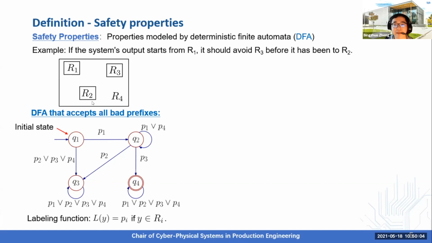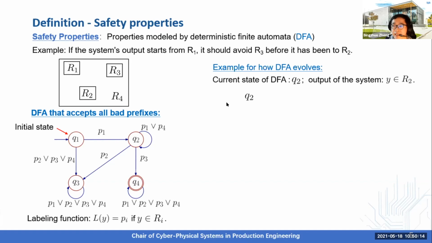Additionally, the dynamic of the system drives the evolution of the DFA with the help of the labeling function. Here is an example. Consider the current state of the DFA is Q2, and the current output of the system belongs to region R2. What is the next state of the DFA?